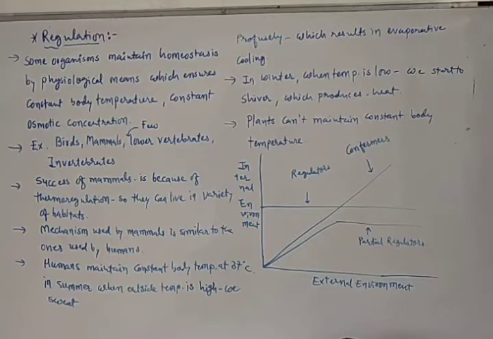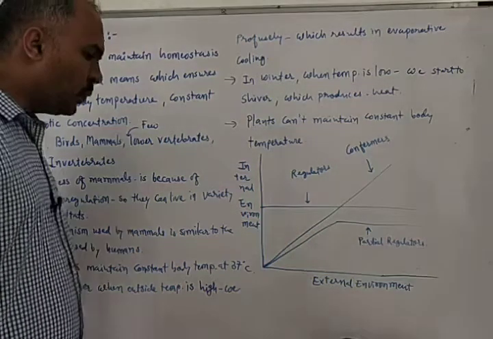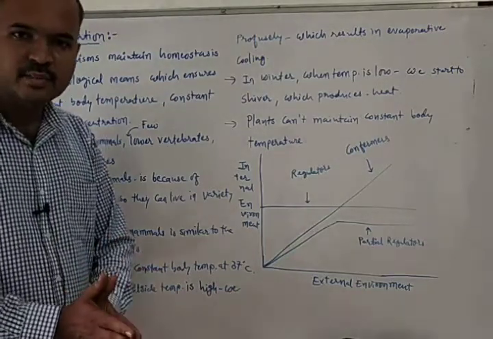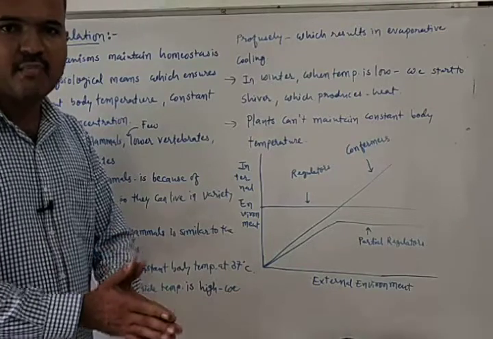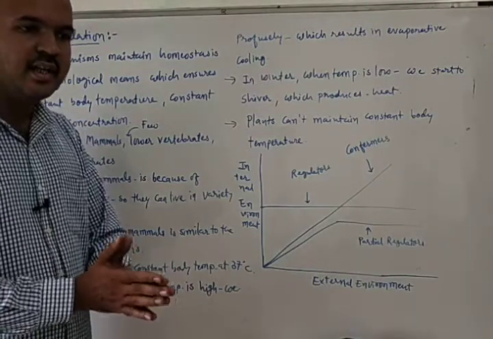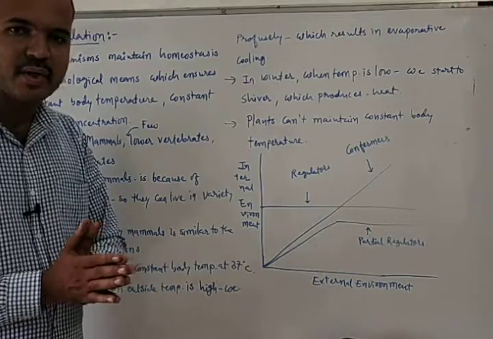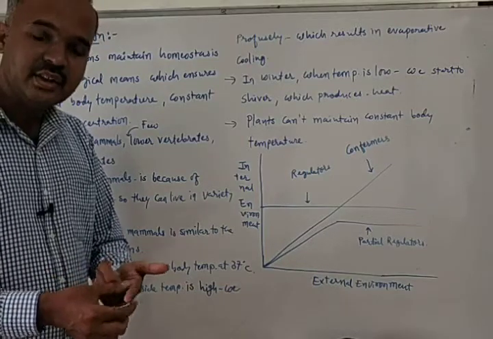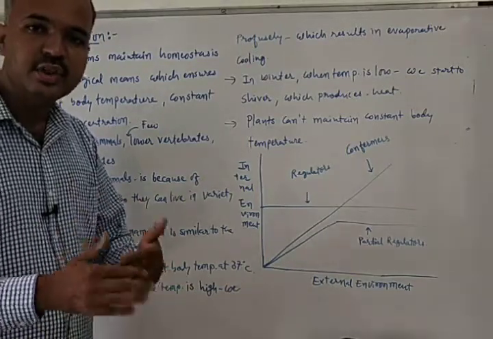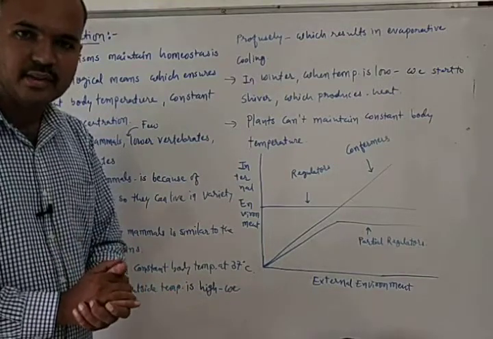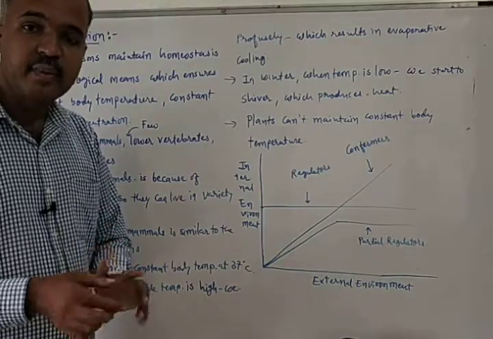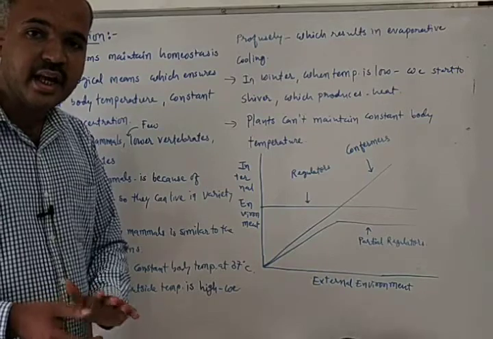Hello students, in the last video we started a new topic called responses to the abiotic factors. We said that different organisms respond differently to the abiotic factors, and in total there are four kinds of responses: regulation, conformation, migration and suspension.